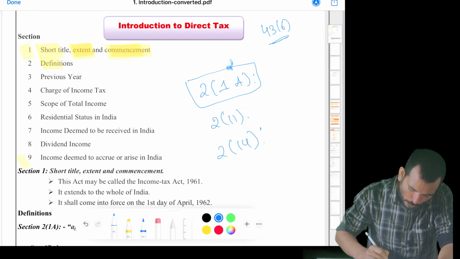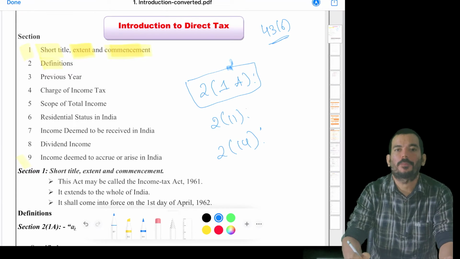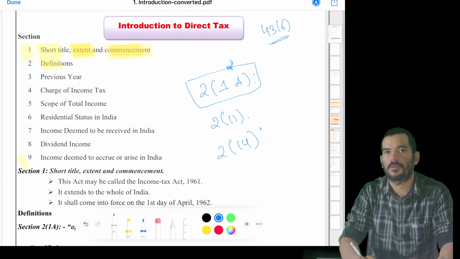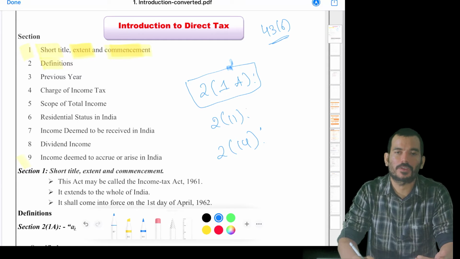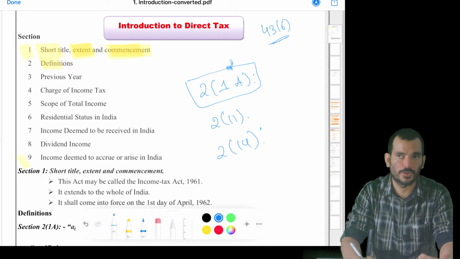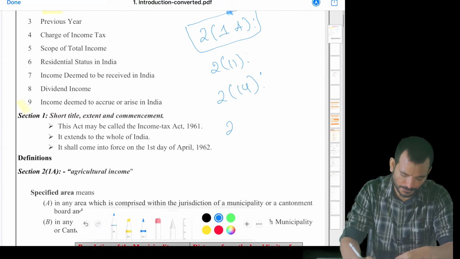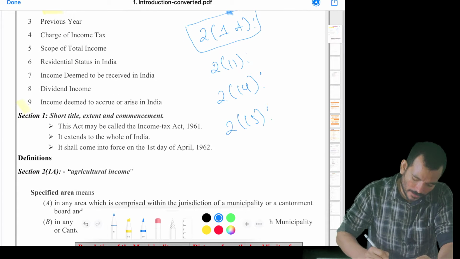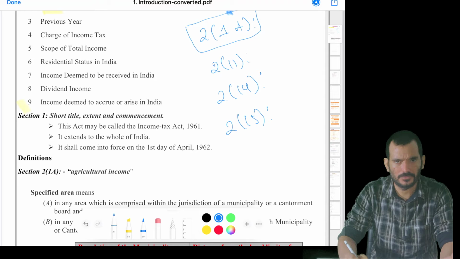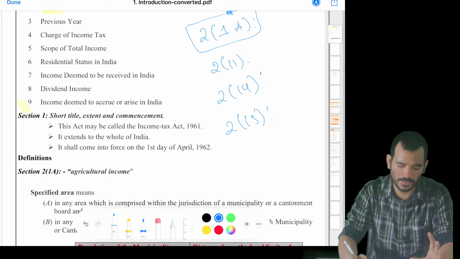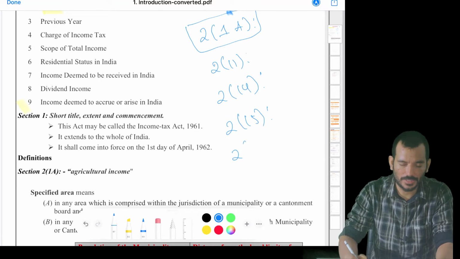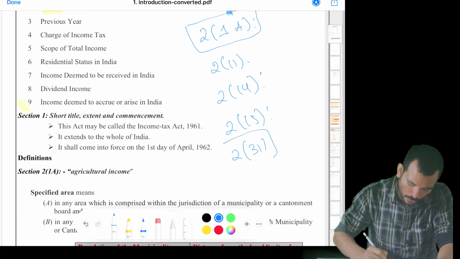And 2(14) capital asset. When we do the capital gain chapter, we will be coming back to this section anyway. You need to understand the definition of a capital asset, then only will you understand when you have to pay the capital gain tax. And section 2(15) charitable activities, which is less important, but still I would say you better be good with the section. And 2(31)